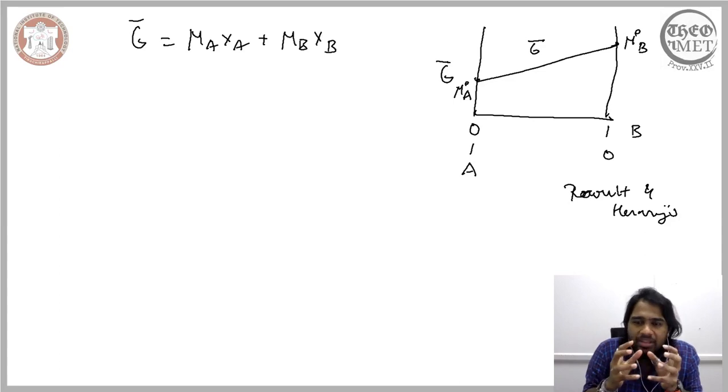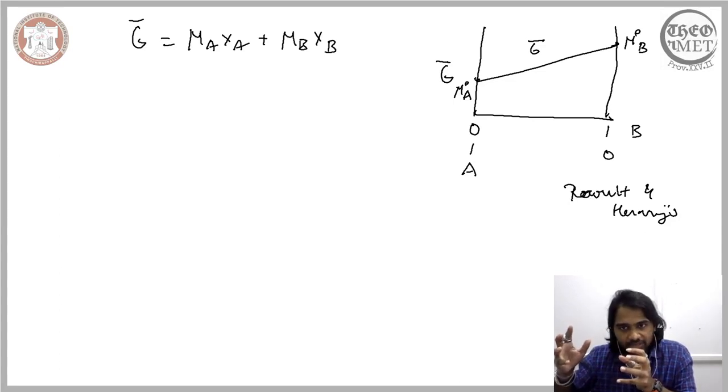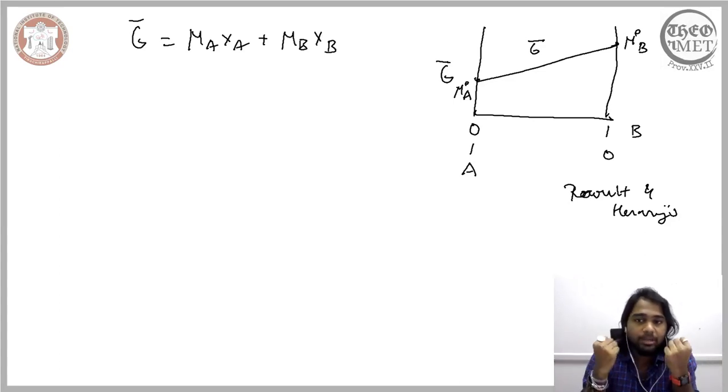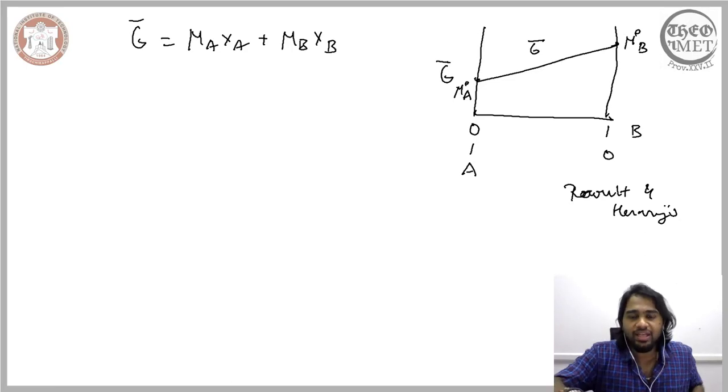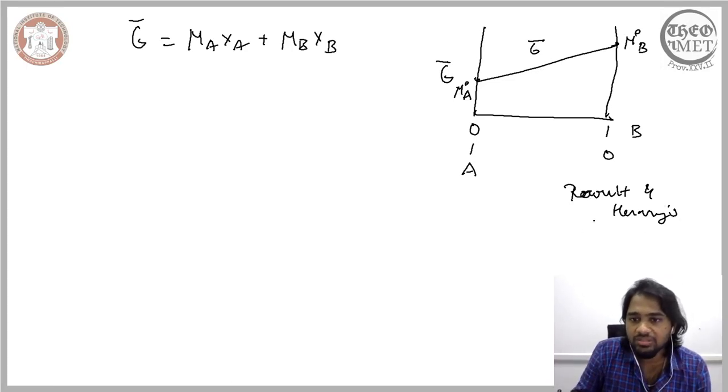Only when there is a deviation from the linearity does it indicate that the complete dissolution has occurred. So if there is a strict linearity, then what we essentially have is a mechanical mixture. That is what these two laws indicate.